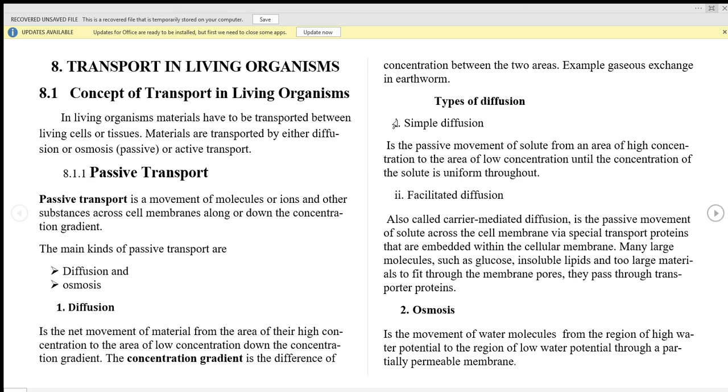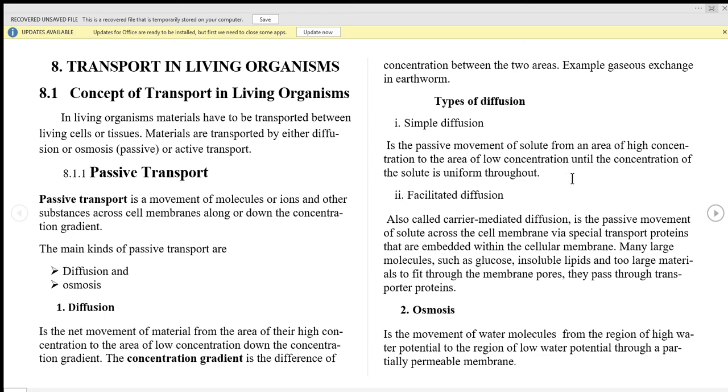Be careful, these two types of diffusion are very important. In simple diffusion, the general concept is that material moves from one cell to another cell through membrane pore. As we know that the cell surface membrane has special pore. This pore allows the passage of material, of simple material or small molecule from one cell to another. That is what is termed as simple diffusion. So it is a passive movement of solute from any area of high concentration to the area of low concentration until the concentration gradient of the solute is uniform throughout.